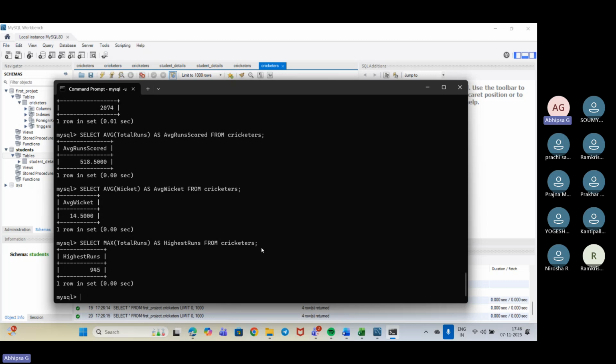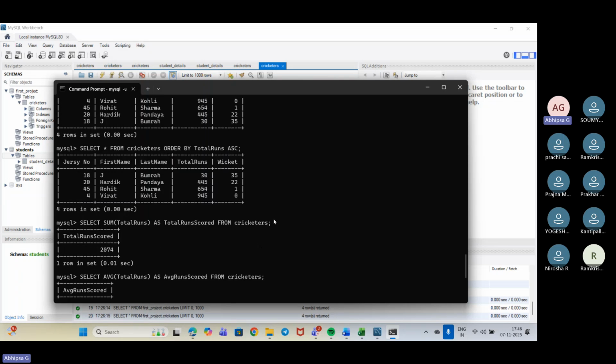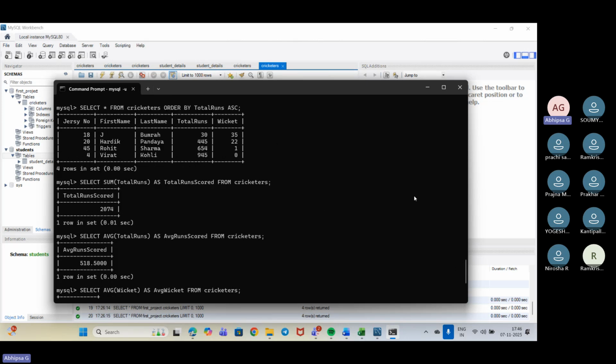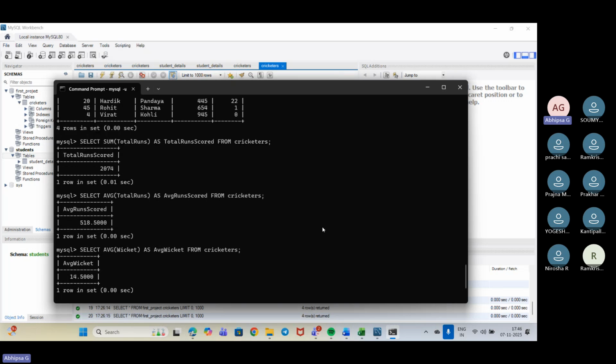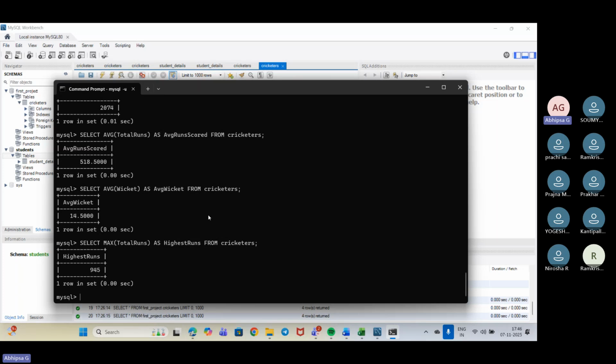We need to do any of the group by operations. Then how can we do group by? Previously we have used select star, order by in increasing order and decreasing order. Then we have done operations like sum, average, and eventually the max operation. We can also do the mean operation the same way, just here in place of max we will be putting mean.